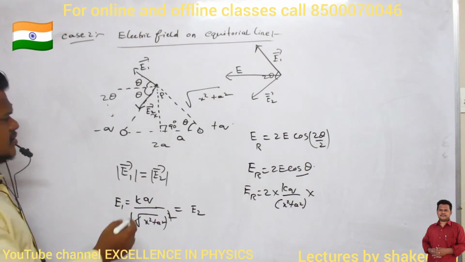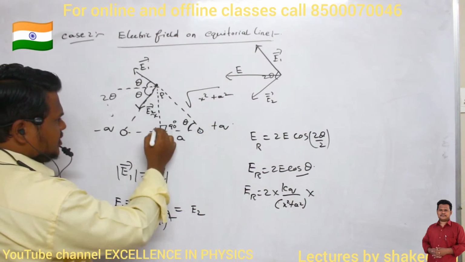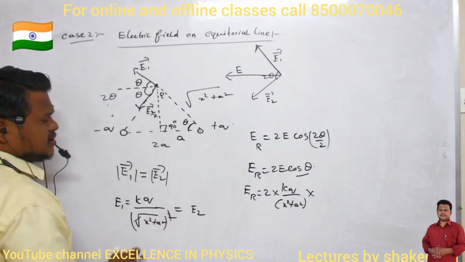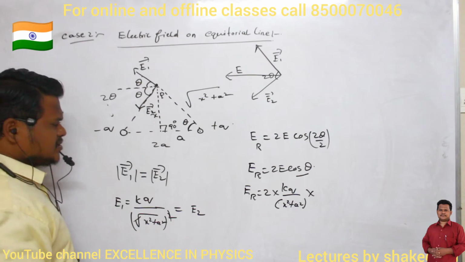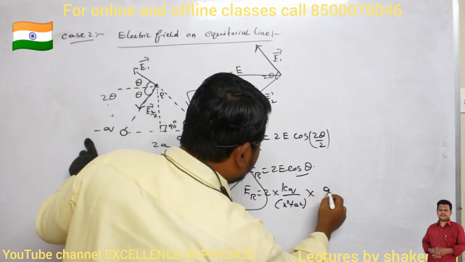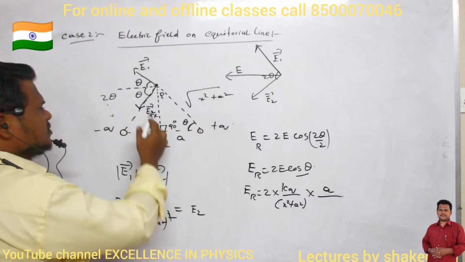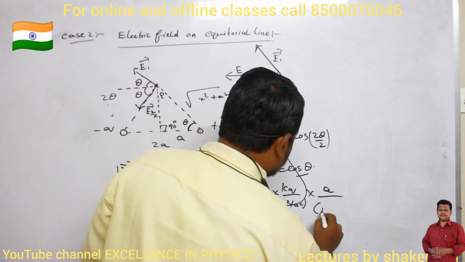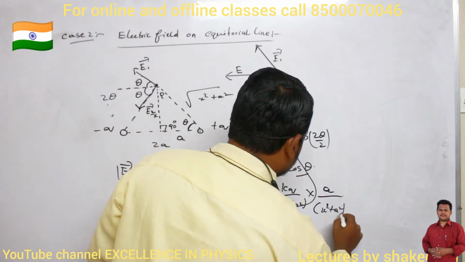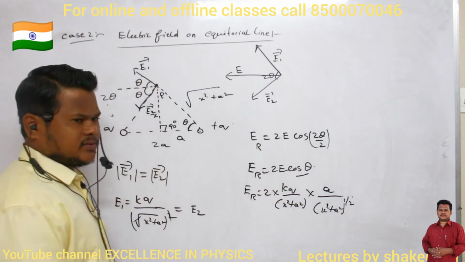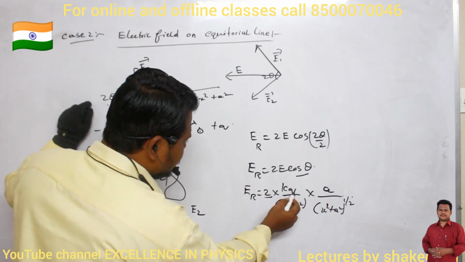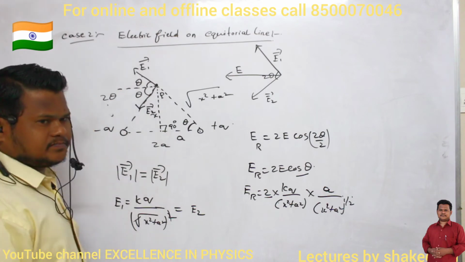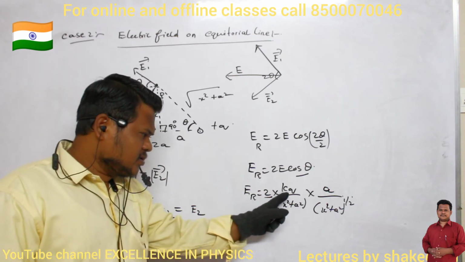If you take this as the right angled triangle, cos theta is adjacent divided by hypotenuse. Adjacent is a. Hypotenuse is square root of x square plus a square, or x square plus a square power 1 by 2. Now see, 2 into q into a.